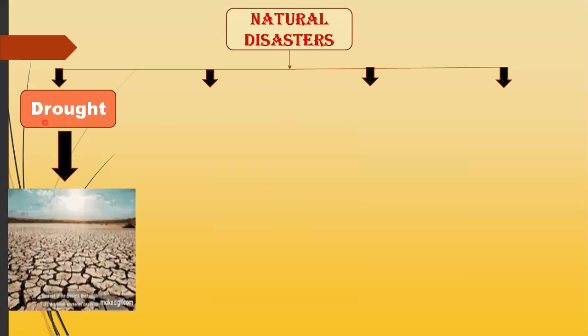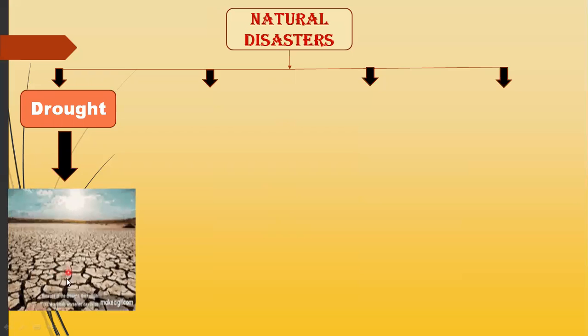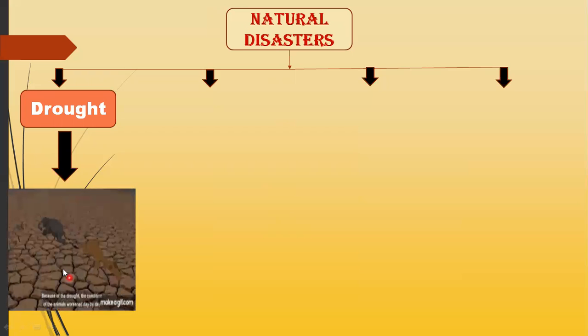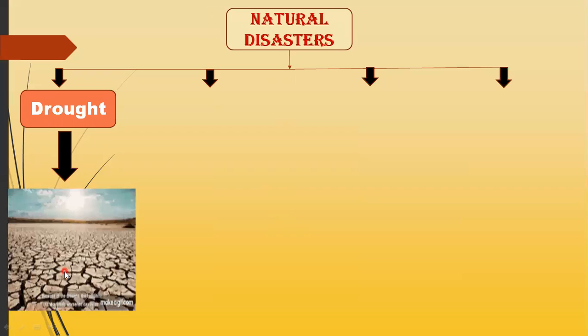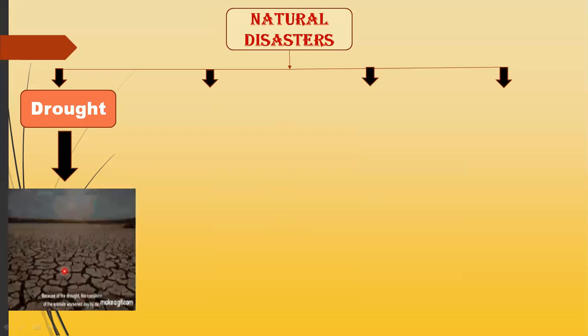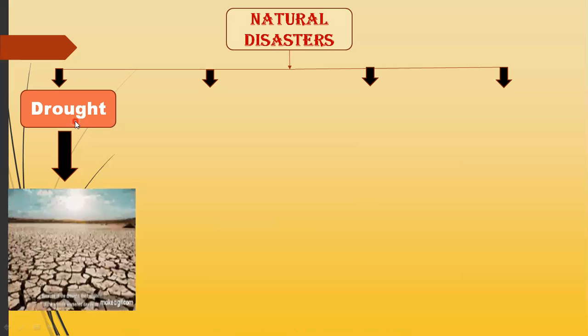So what will happen during the drought? Basically, the soil becomes barren, as you can see here. It means the soil will not be productive, it will not be fertile. So we can't grow crops in such type of soil. As we have discussed, drought is a period when there will be no rain for a long period of time.